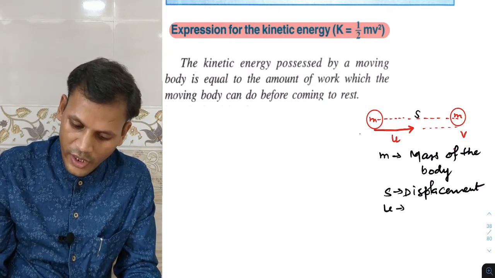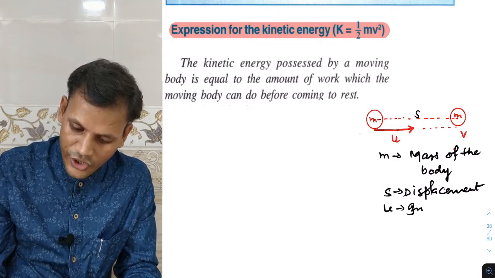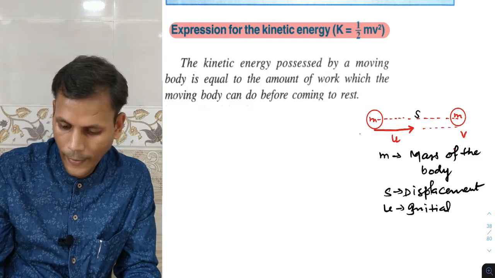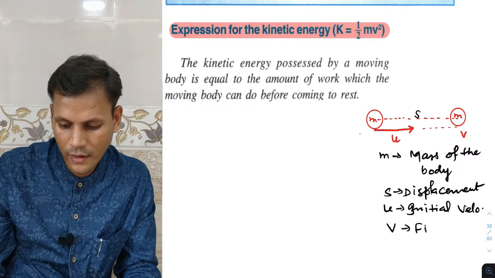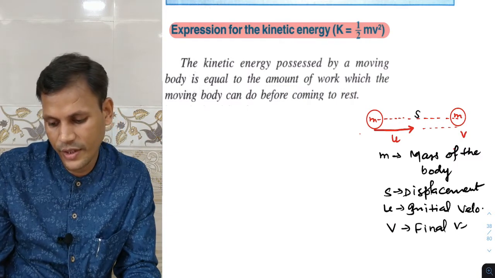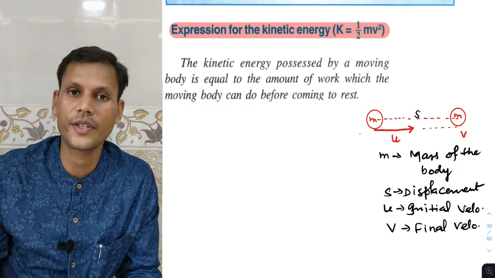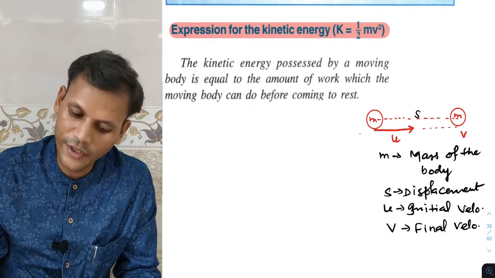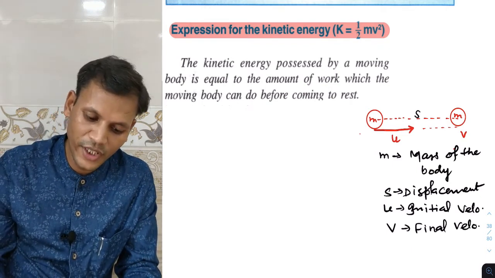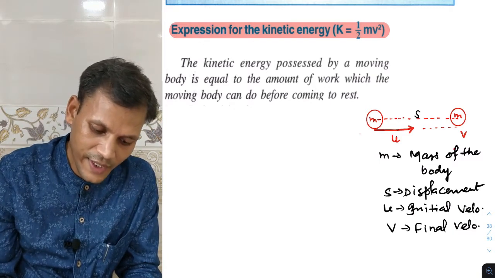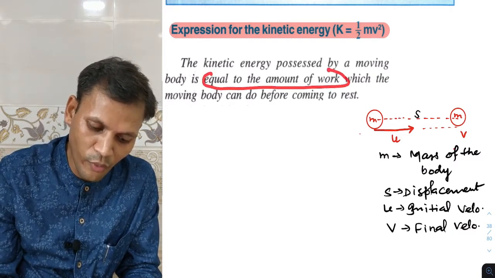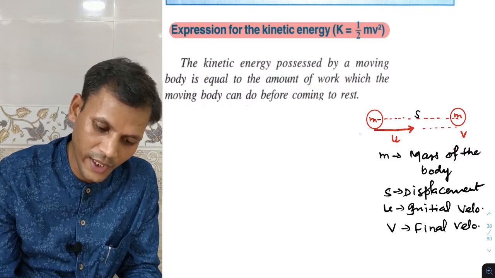u is the initial velocity, v is the final velocity. So these are all the terms. Now we have to think about it. What we have mentioned is equal to the amount of work. So we'll start with work only.